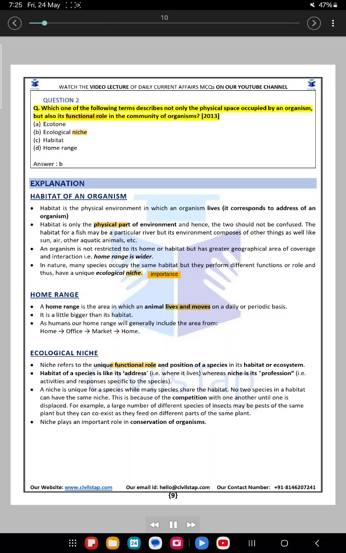Question 2. Which one of the following terms describes not only the physical space occupied by an organism, but also its functional role in the community of organisms? 2013. A. Ecotone. B. Ecological niche. C. Habitat. D. Home range. Answer: B. Explanation.